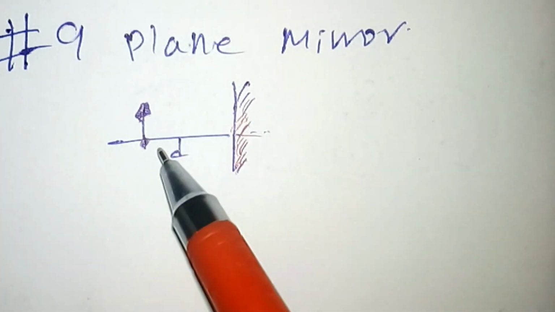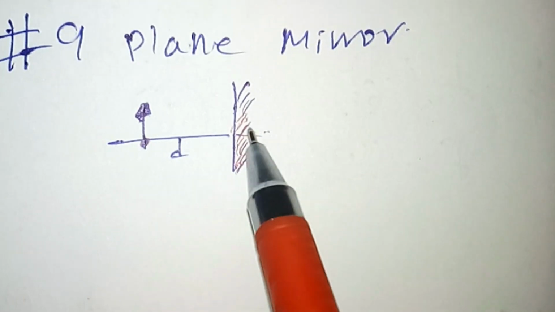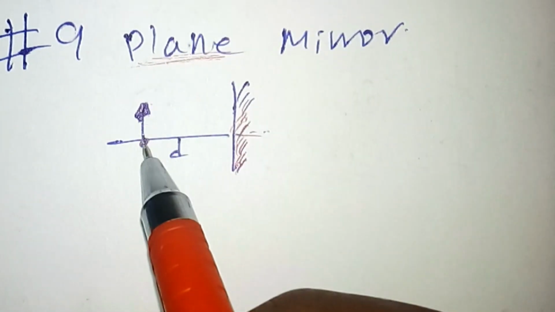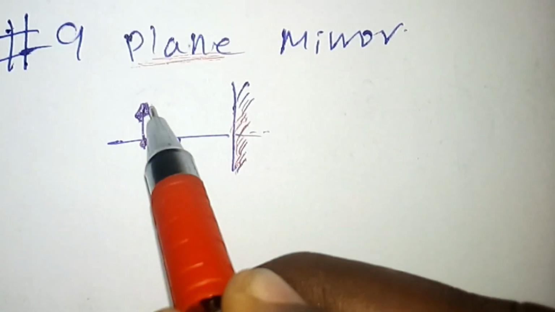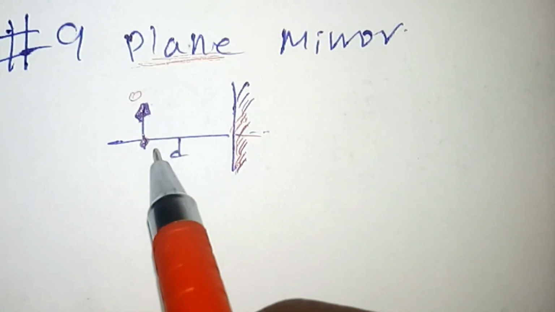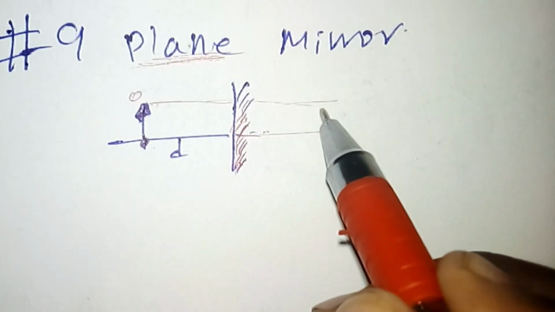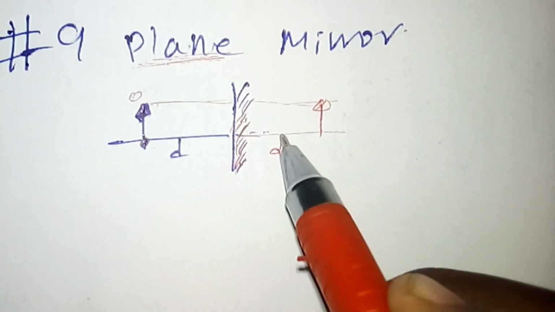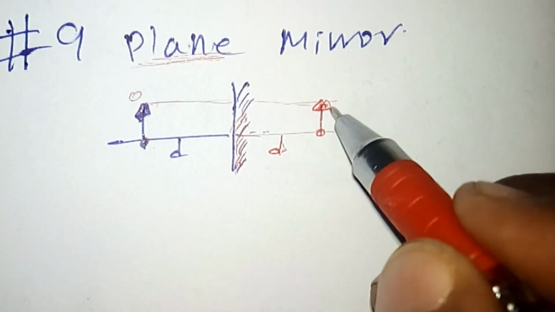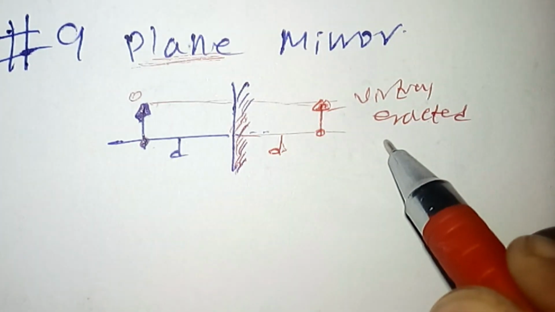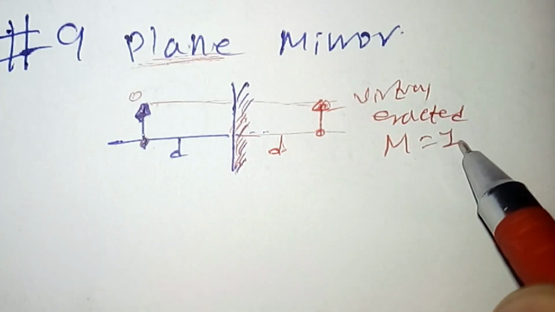So the object is placed at the distance d in front of a plane mirror. Then how is the image formed, or among the given alternatives, which figure indicates the correct answer? So in a plane mirror we know that the image distance and the object distance are equal. That means if the object has a distance d from the mirror, the image is also formed at exactly equal distance d at the back of the mirror. But this image is virtual, erect and equal in size. That means magnification is equal to 1.